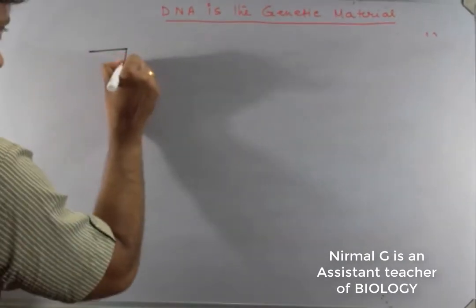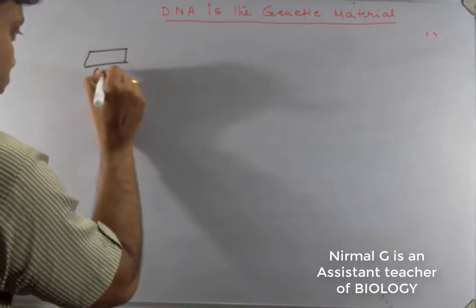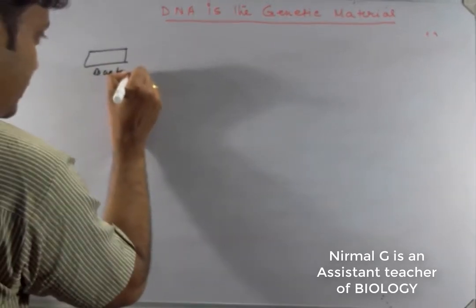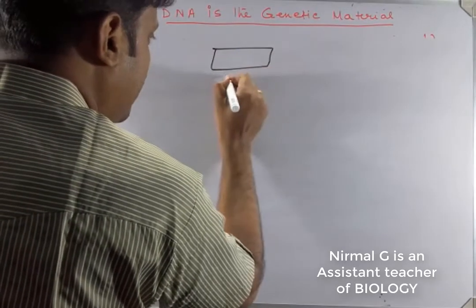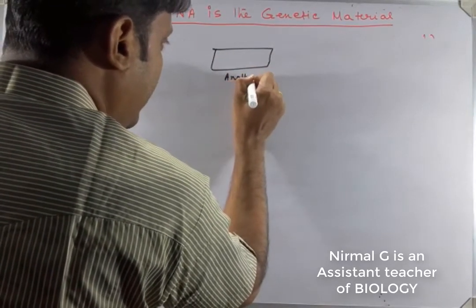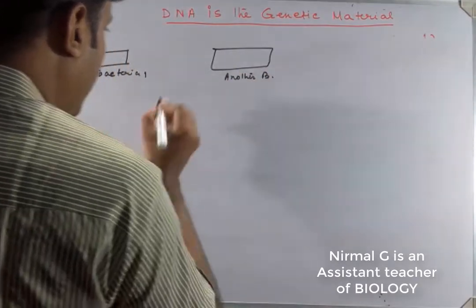Suppose this is a bacterium, bacteria 1, and this is another bacterium.